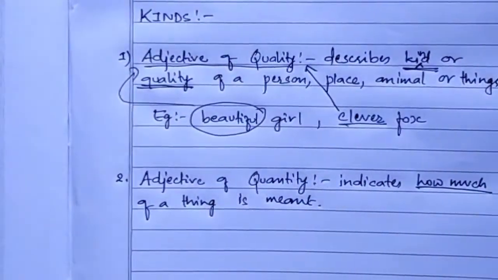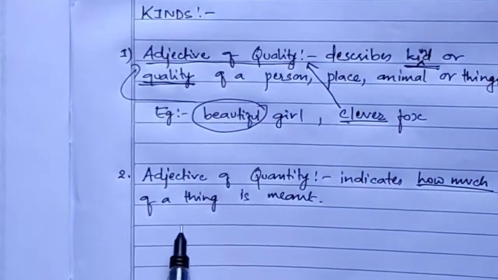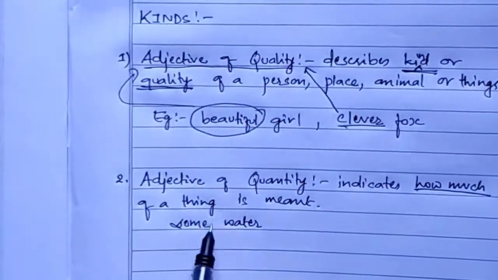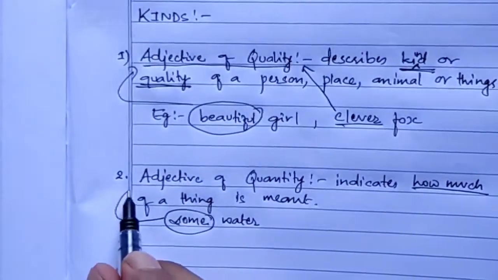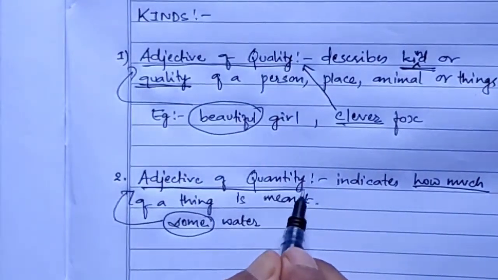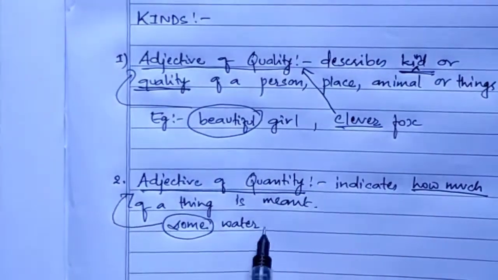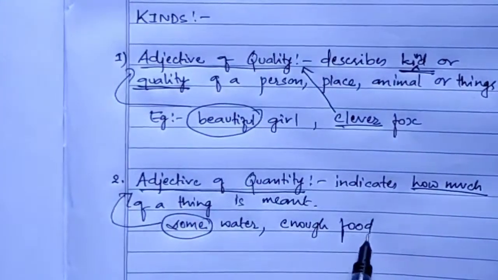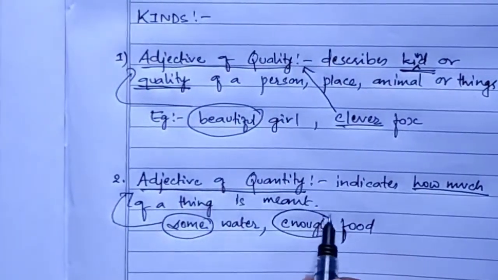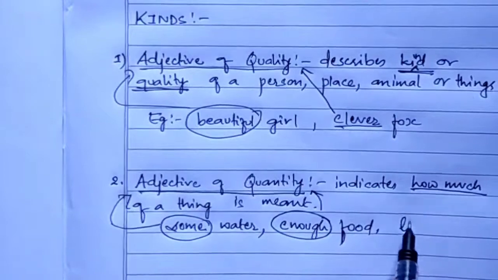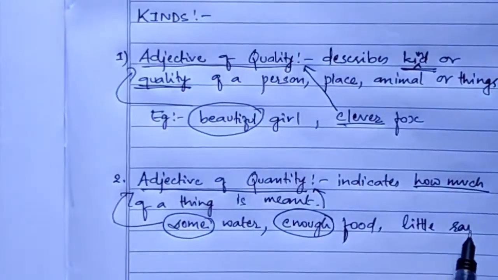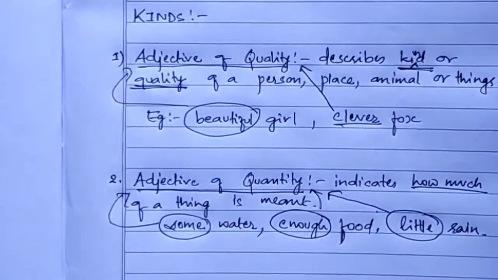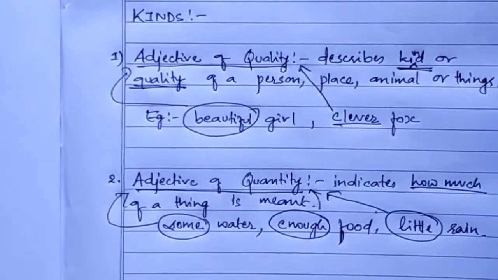So for example, if I write here some water, some is your adjective of quantity. They indicate how much of a thing is meant. Next example, enough food, enough, adjective of quantity. If I write here little rain, then this little is your adjective of quantity. So they indicate how much of a thing is meant.